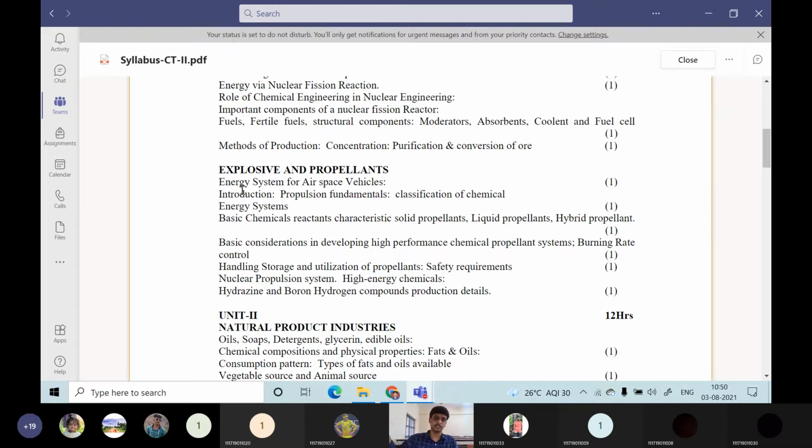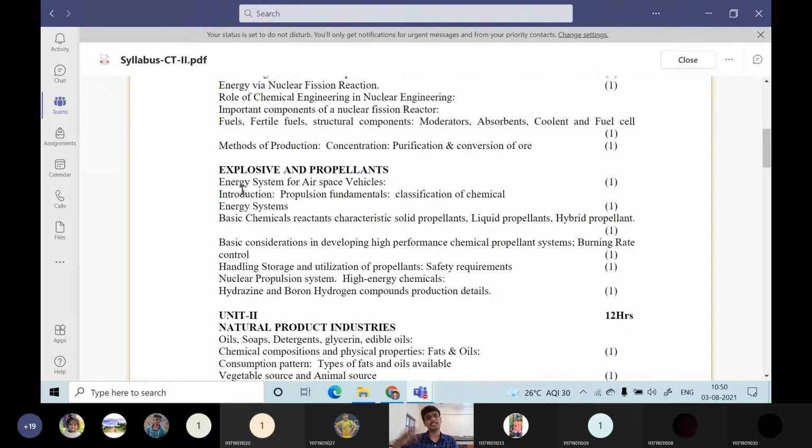What are aerospace vehicles? Like rockets, whatever we are using now. That is called aerospace vehicles. What are the various energy systems which are involved? Like nuclear energy system, solid energy system, liquid energy system, hybrid energy system. There are many energy systems out there. Depending on their specific impulse, these systems will be classified.